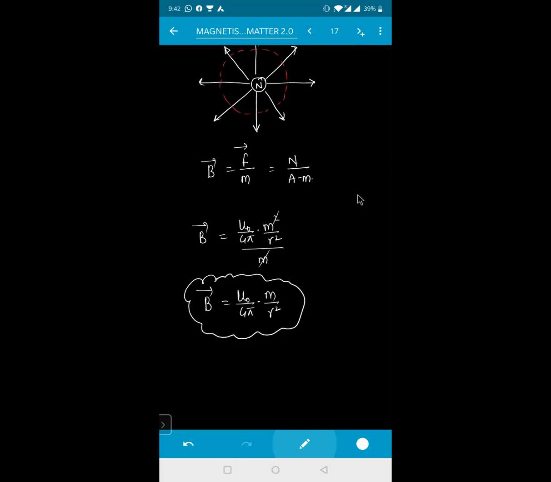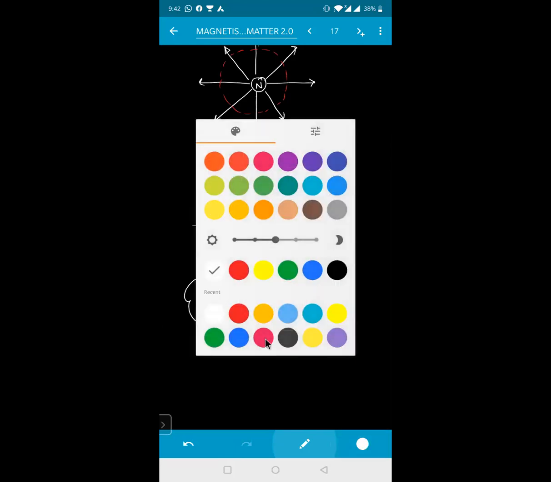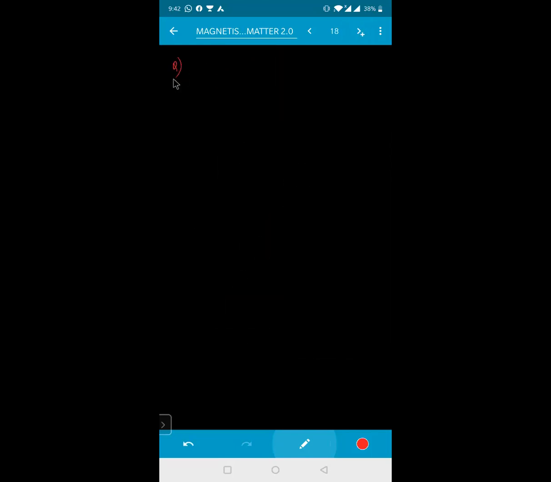Let me give you one small example for this one. See, we got two magnetic poles of strengths 5 ampere meter and 20 ampere meter situated 1 meter apart.